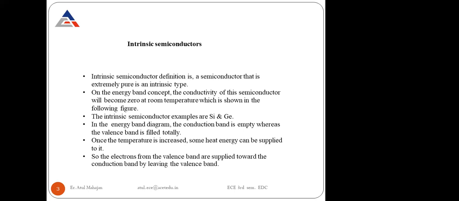For intrinsic semiconductors, for example silicon and germanium, in the energy band diagram the conduction band is empty, whereas the valence band is completely filled. All the electrons are present inside the valence band at room temperature, and the conduction band is completely empty. Because the conduction band is empty, there is no conductivity. Once the temperature is increased, some heat energy will be supplied to it.